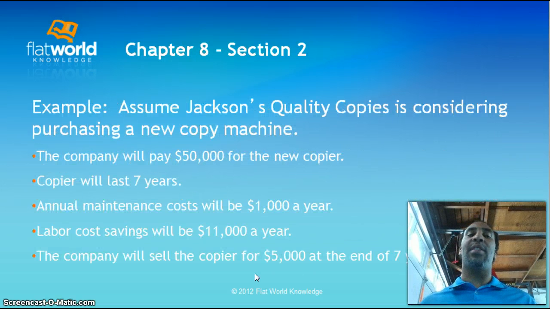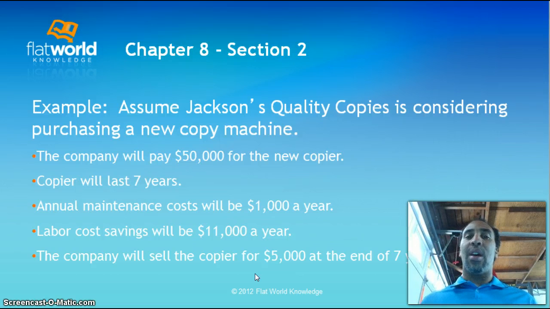So here's an example. We'll assume Jackson's Quality Copies is considering purchasing a new copy machine, just like the story at the very beginning of Chapter 8. The company will pay $50,000 for the new copier. I used to work for a copier company. Yes, they definitely cost that much. So $50,000 for the new copier, and the copier will last for 7 years. The annual maintenance cost will be $1,000 per year. So we're paying $50,000 for the copier, and we're paying $1,000 a year for maintenance costs.